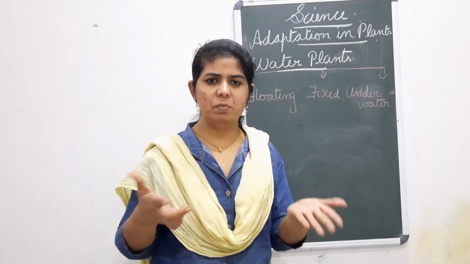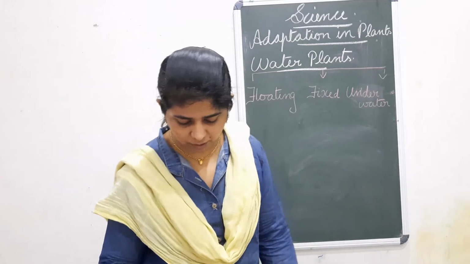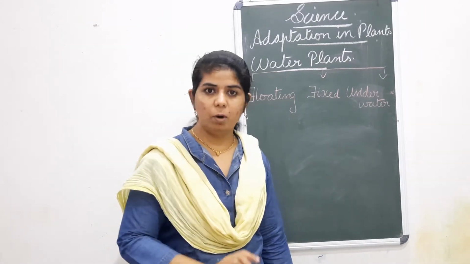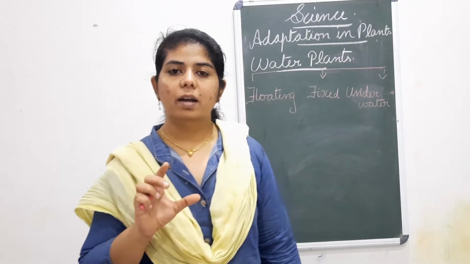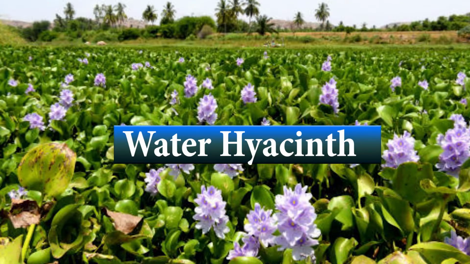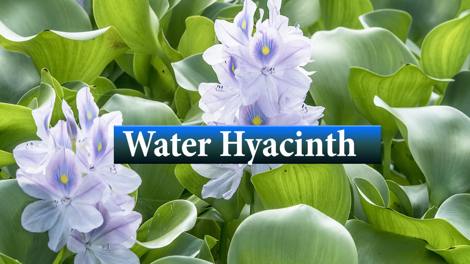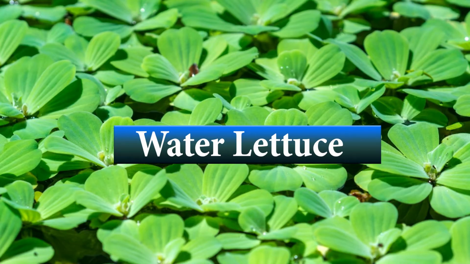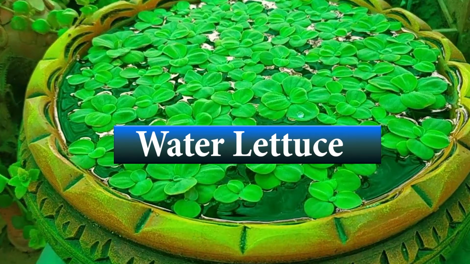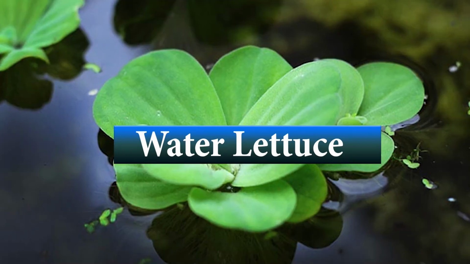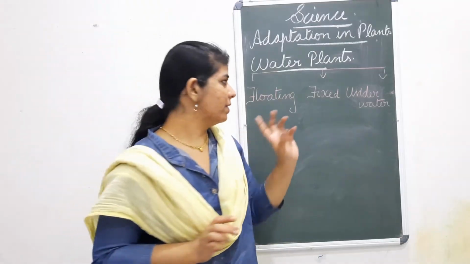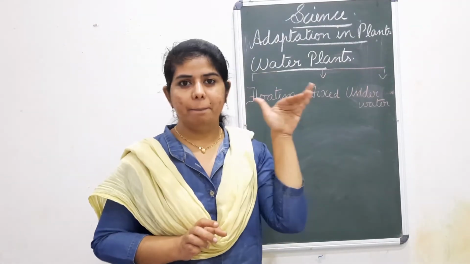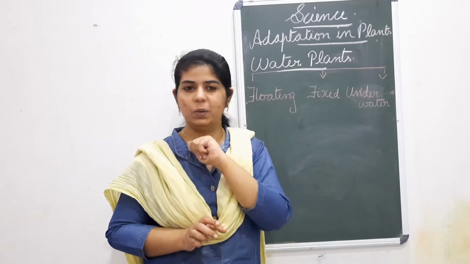Now floating plants, the name is understood, it is on the surface of water. It is not attached to the bottom. Examples are water hyacinth, Kolavada in Malayalam. Water hyacinth is given in your book. Another one is water lettuce or water cabbage. It is somewhat like a cabbage, and its leaves fully cover the top of the water. These are two examples for the floating plants.